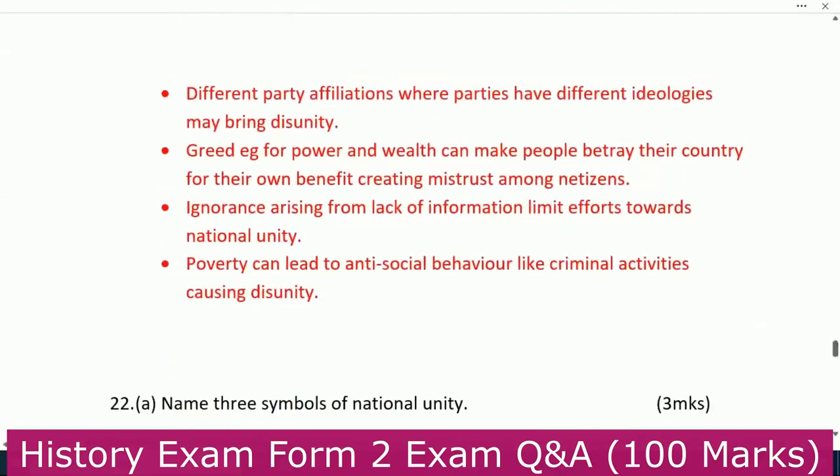Go to the next one. Different party affiliations, where parties have different ideologies, may bring disunity.